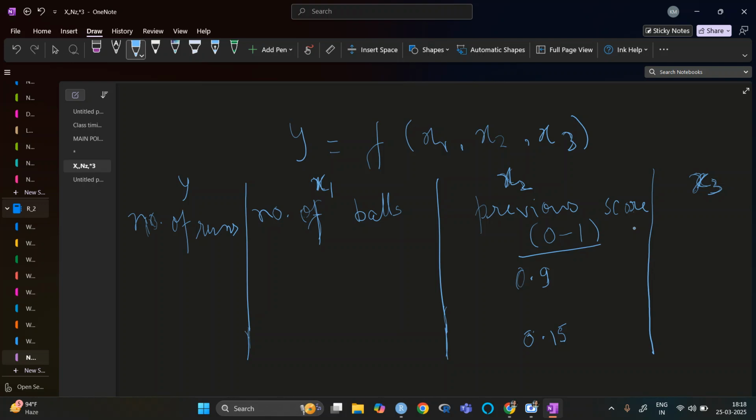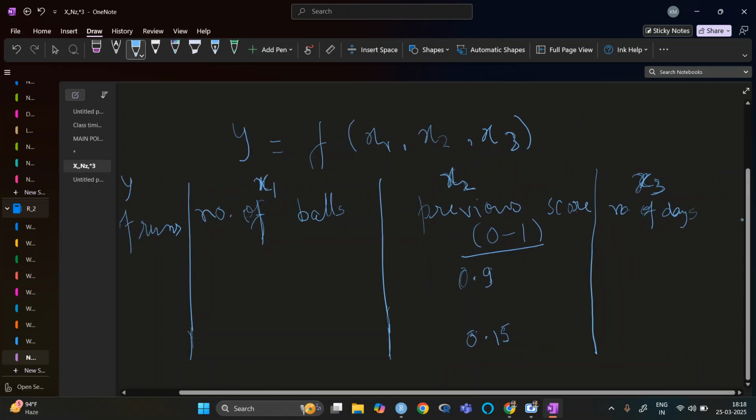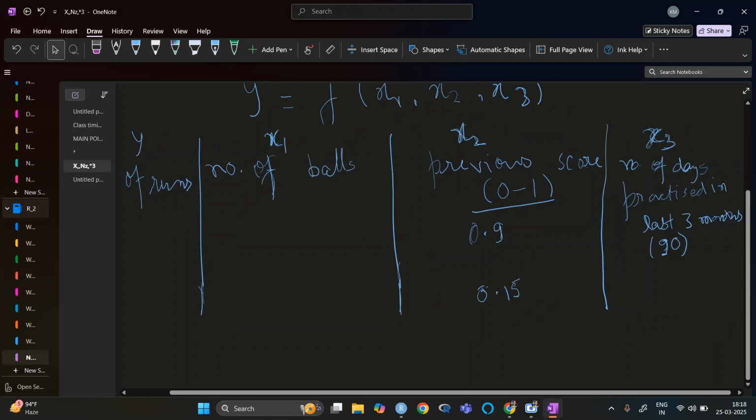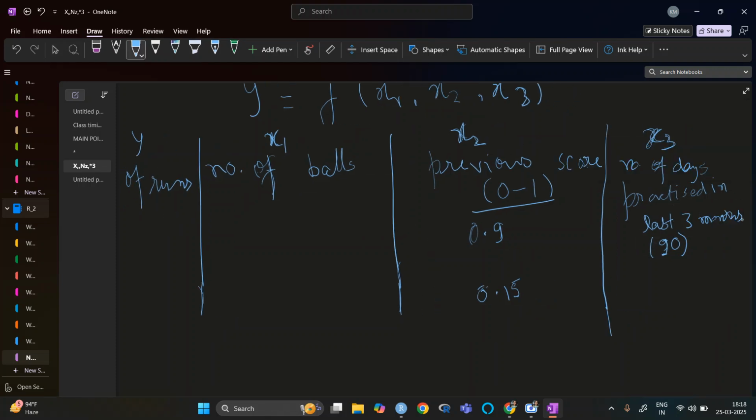So the variable is the number of days practiced in the last 3 months, basically, let's say 90 days. If the person has practiced, let's say 60 or 70 days, then there is a high chance that he will play better than the person who has practiced 10 days or 20 days.